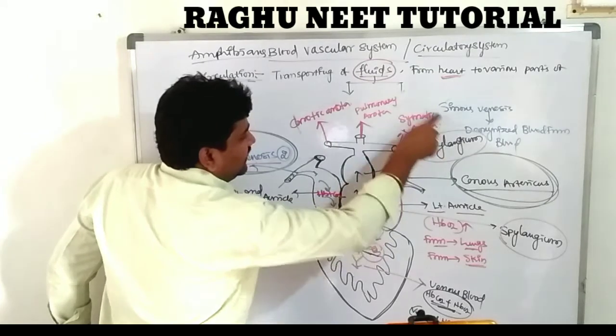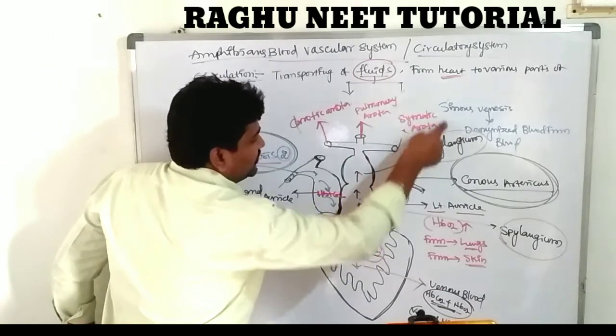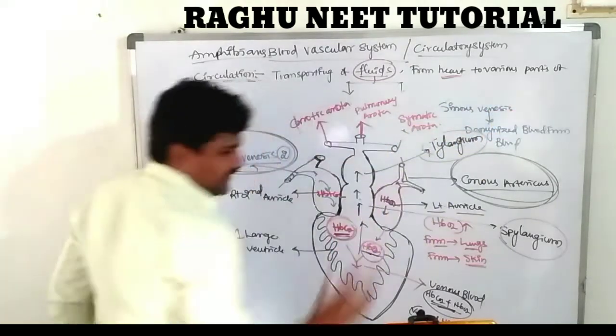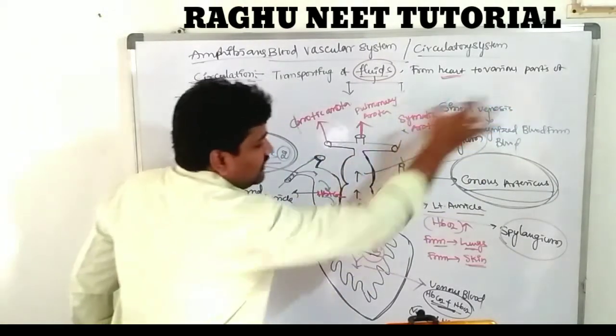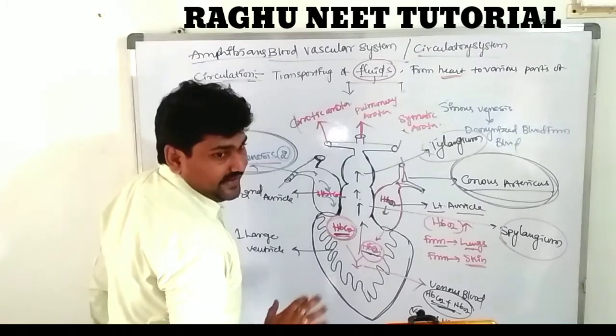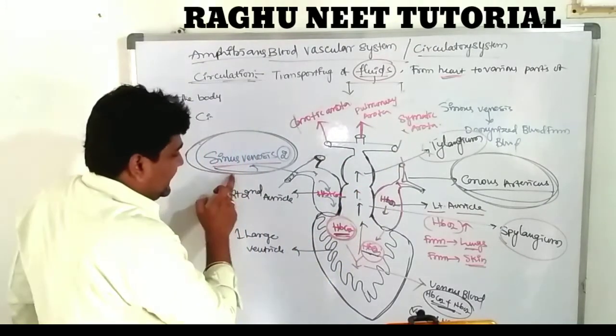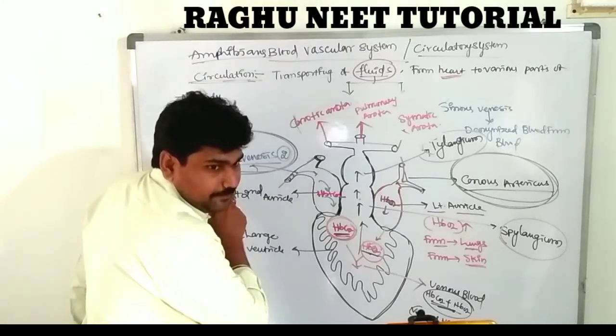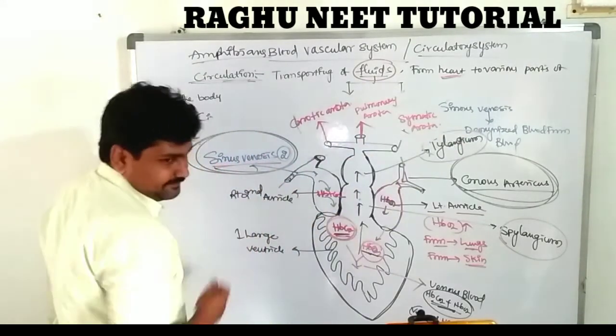Systemic aorta is responsible for transporting of venous blood into various parts of the body. Nothing but it is pumping blood into various parts of the body. It is systemic. Sinus venosus brings the deoxygenated blood. It is transport. It brings.